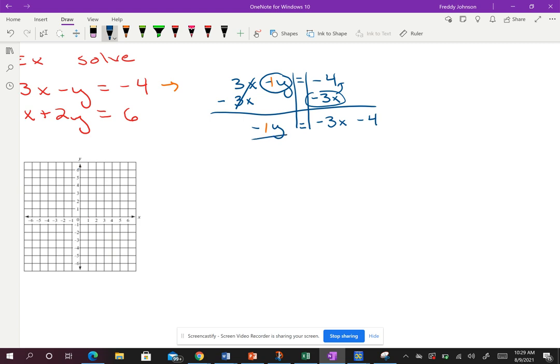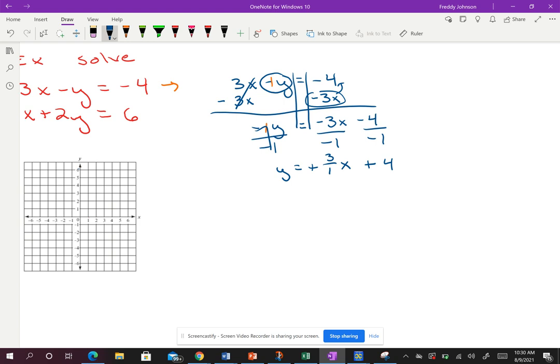I have that -1. So now I need to detach that -1 by dividing. So I'm going to divide each and everything by -1. These will cancel out to give me my y. A negative over a negative is a positive. We can leave it as 3/1, okay, because I want it as a fraction. And then this one, negative over a negative, is a positive. Don't leave this as 4/1 because we never really want b as a fraction. It makes things harder. So 4/1 is going to be 4.